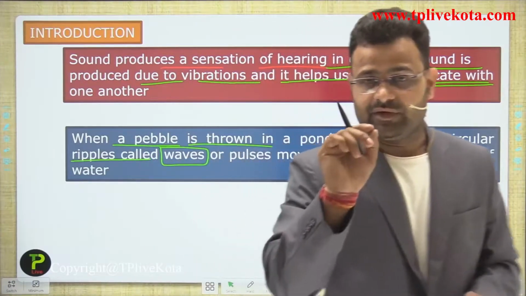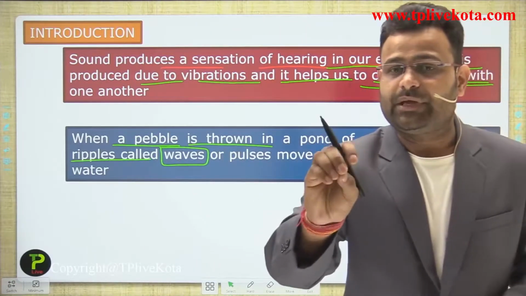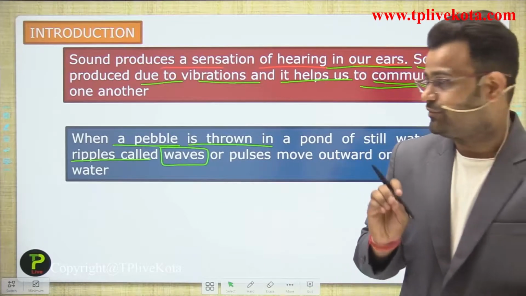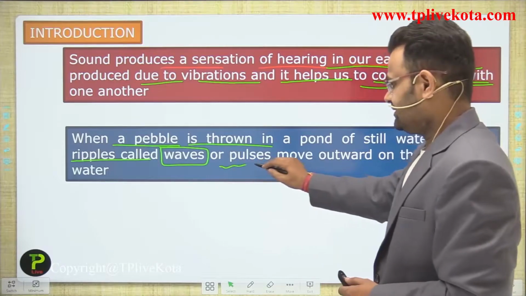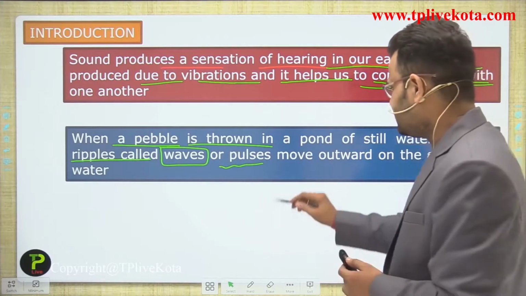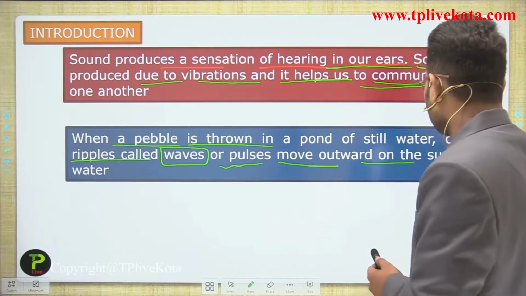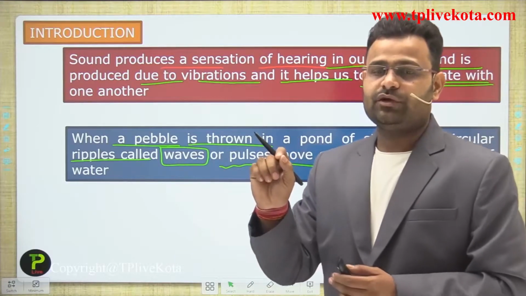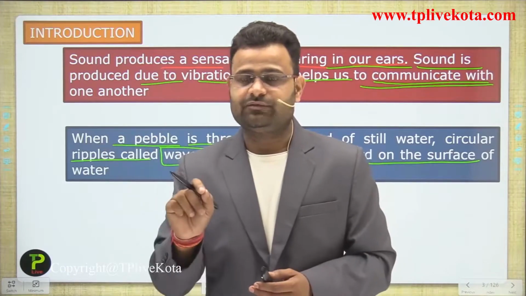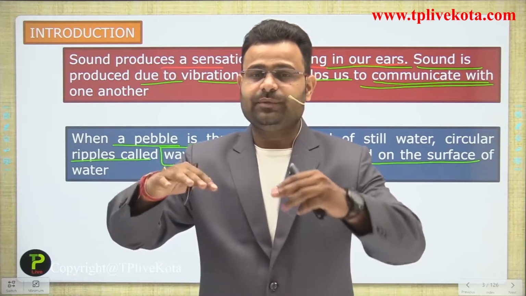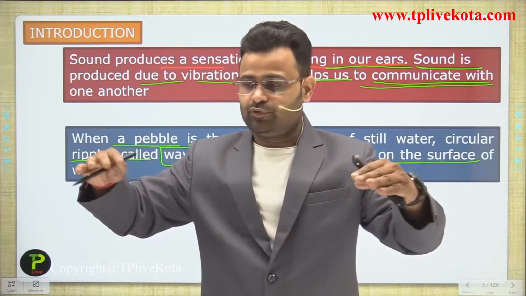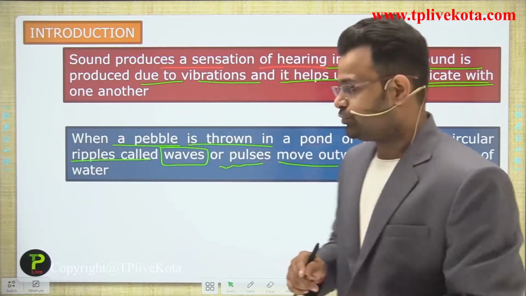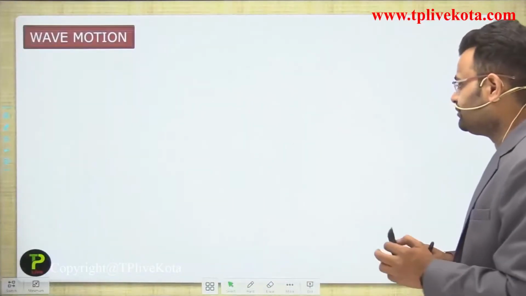We are talking about still water. The other name for waves is pulses, and they move outward on the surface of the water. If you throw a pebble onto the water surface, waves are formed and they move outward from that point. So what happens in that process?